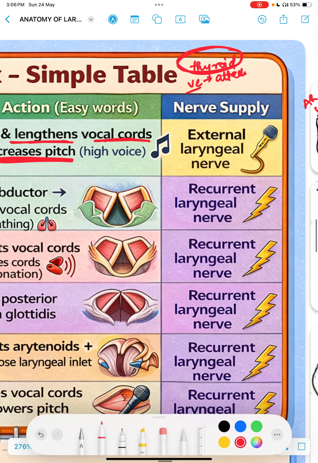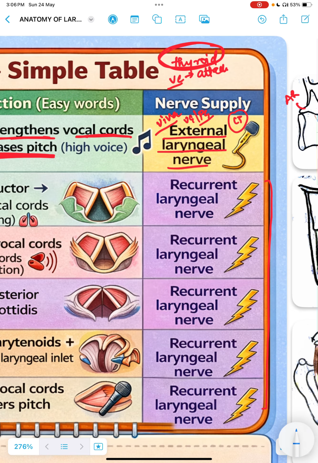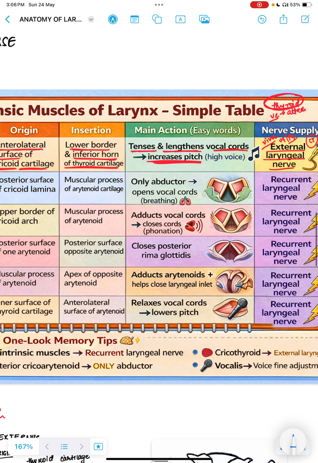High pitch voice. And this is a viva question: all the muscles are supplied by the recurrent laryngeal nerve except cricothyroid, which is supplied by the external laryngeal nerve. This is a viva for both UG as well as PGs. I hope this one is clear. So cricothyroid is finished.